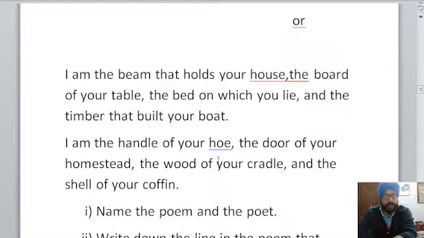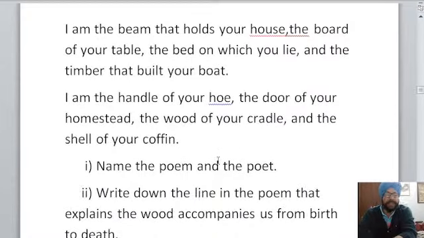I am the beam that holds your house, the board of your table, the bed on which you lie, and the timber that built your boat. I am the handle of your hoe, the door of your homestead, the wood of your cradle, and the shell of your coffin.